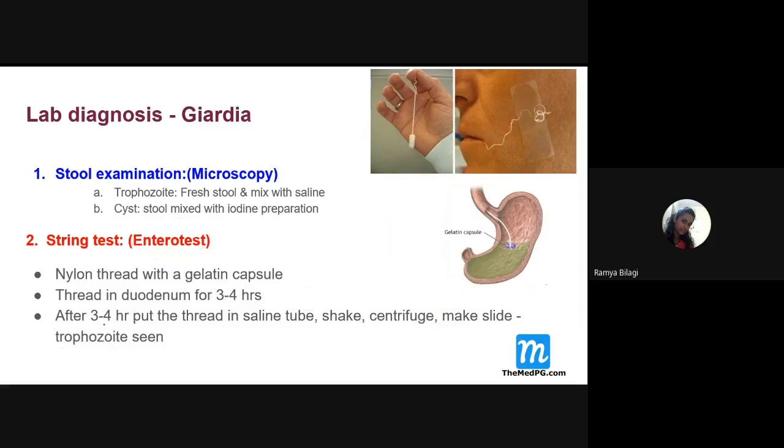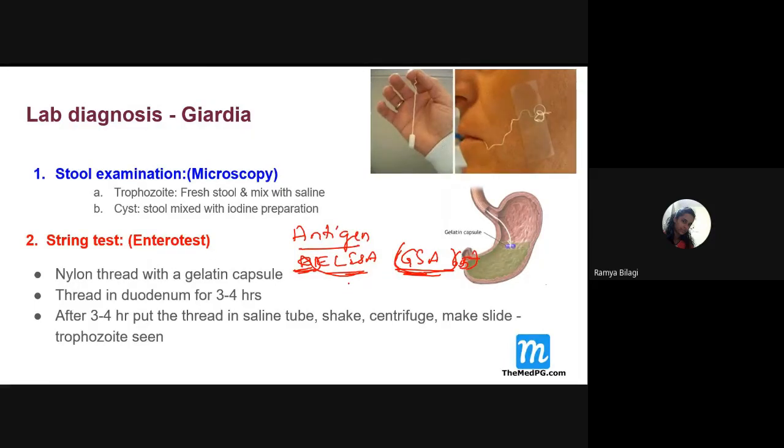Yes. So these are some of the lab diagnostic tests and they are not commonly used. Certain other points I want to highlight are some of the sero-diagnostic tests we can do. So what are these other sero-diagnostic tests? That is antigen detection. Antigen detection is done by which one? It is done by ELISA, using which antigen? GSA65 antigen. So just try to remember this name because sometimes questions can be asked related to this. So this is the antigen detection test using ELISA with the GSA65 antigen of Giardia.